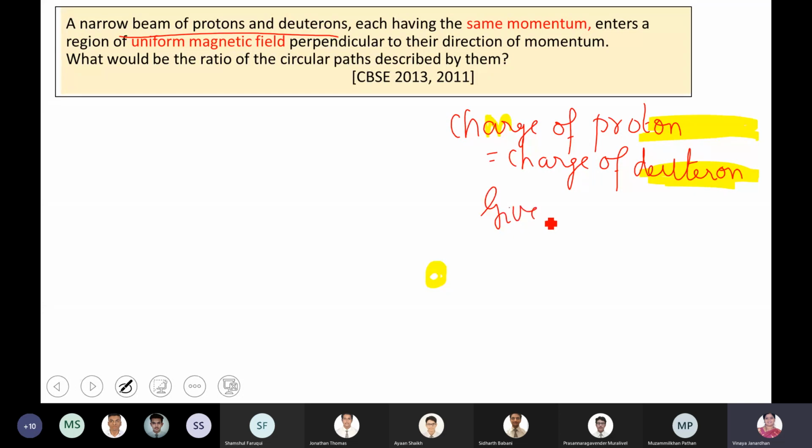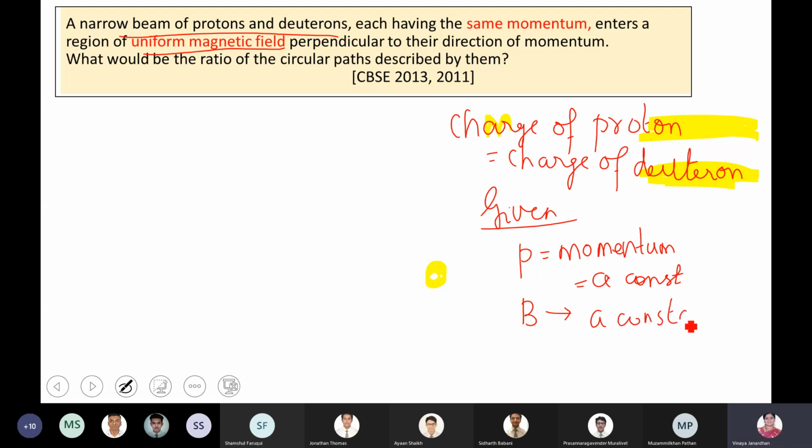They have the same momentum, which means P, the momentum, is a constant. Fine. Now look at the other one. They are entering a uniform magnetic field. Is B a constant? Magnetic field is a constant because both are entering the same constant magnetic field, which means the field will be constant everywhere. So B is a constant.